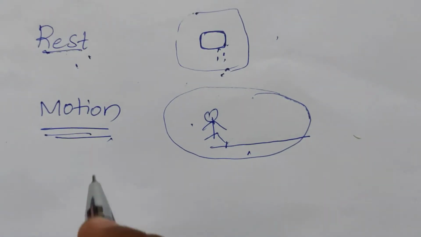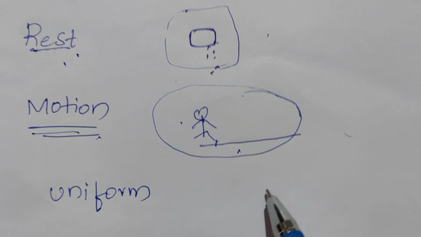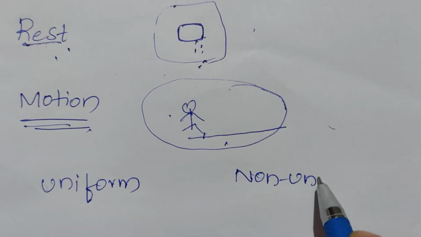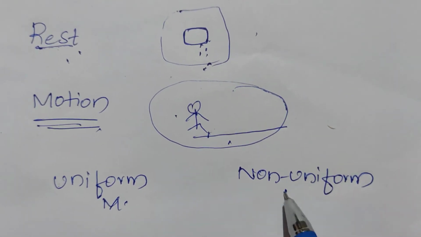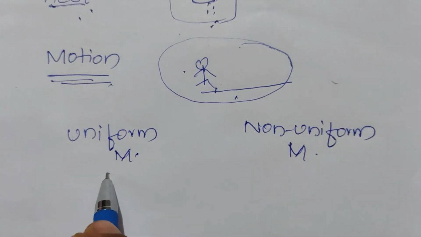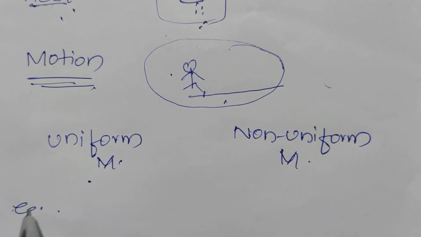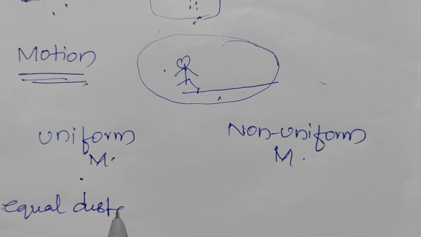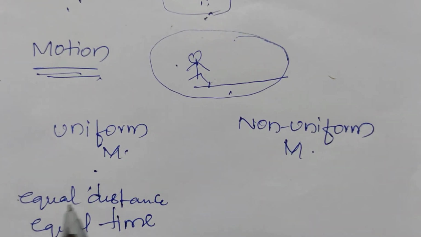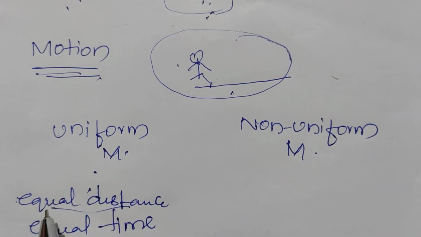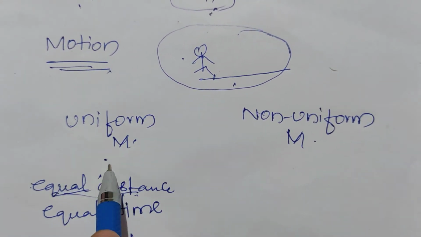Next, in motion also, there is uniform motion and non-uniform motion. We'll see what is uniform motion and non-uniform motion. Uniform motion is when an object is changing its position with time, moving equal distance in equal intervals of time. If the body is covering equal distance in equal intervals of time, then it is said to be uniform motion.